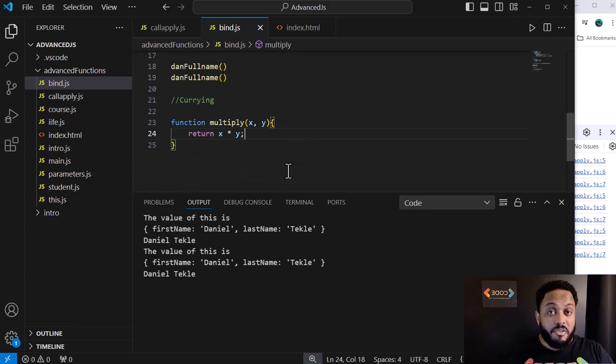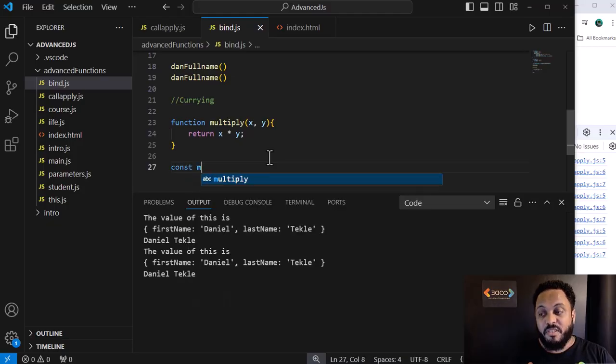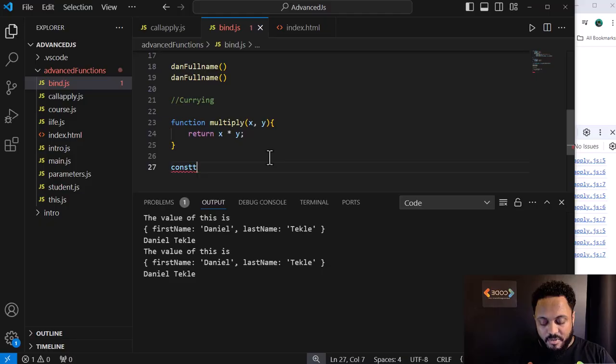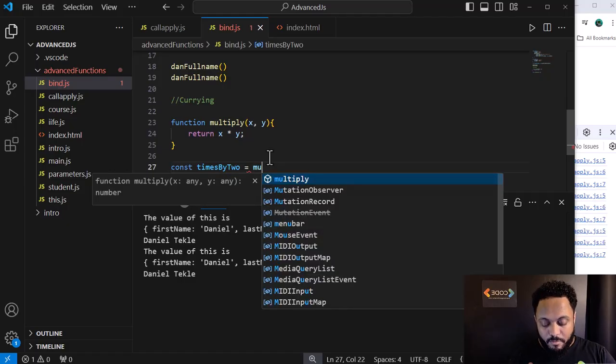Multiply x by y. Let's say I wanna have square. So we will call that multiply by 2. So I have a const times by 2. I'll call it times by 2. Then multiply bind.